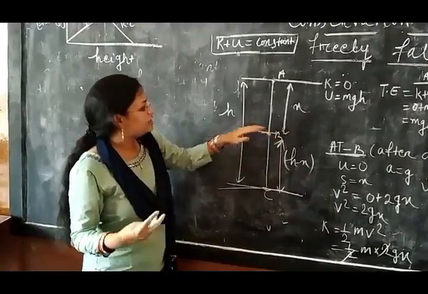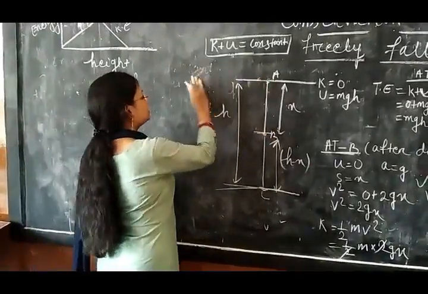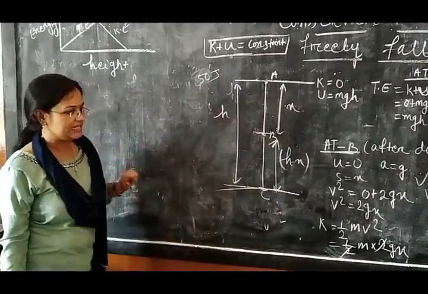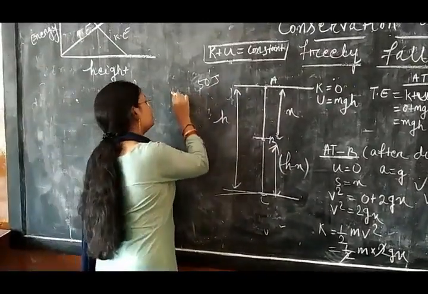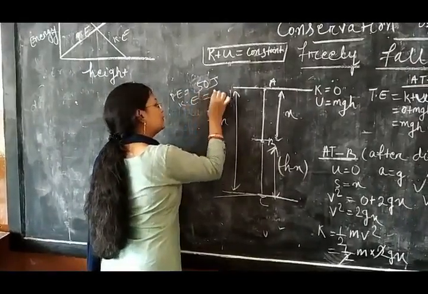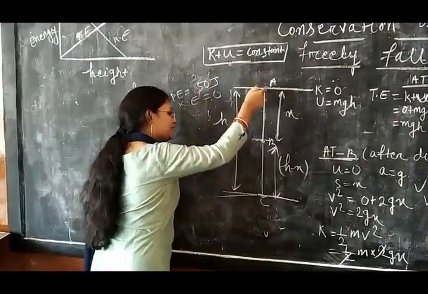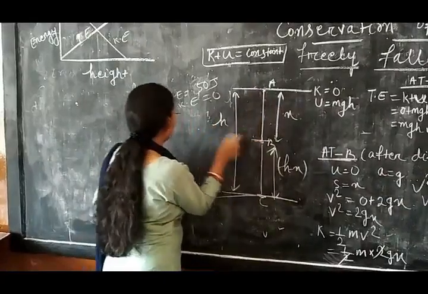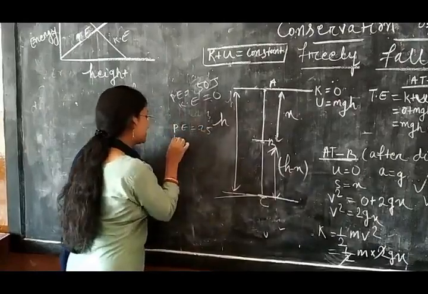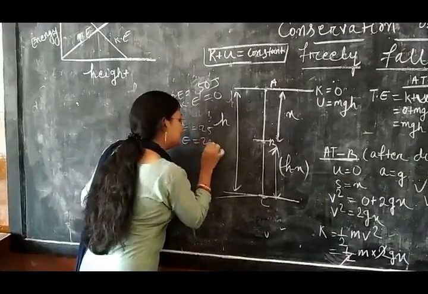Suppose at this highest point the total is 50 joule energy. So this is totally potential energy, and here kinetic energy is 0. When this body comes from A to B, let the potential energy be 25 joule and the kinetic energy will be 25.